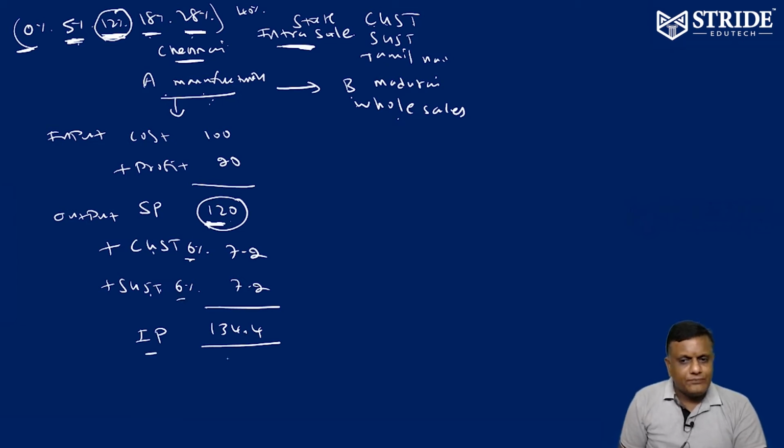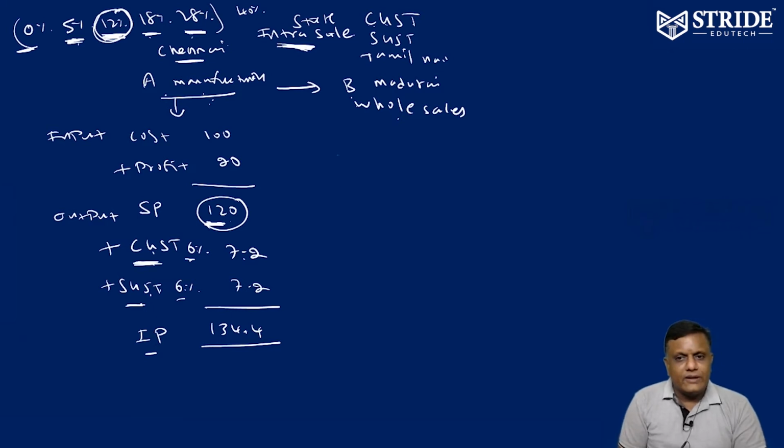Now, A is a manufacturer in Chennai, selling goods to a Madurai person within Tamil Nadu. That is an intrastate sale. If it is intrastate, two taxes will come: one is CGST, the other one is SGST. I take this tax bracket, therefore 6% I am allocating. 120 into 6%, 126%. 134.4 is called the invoice price. This is case 1.